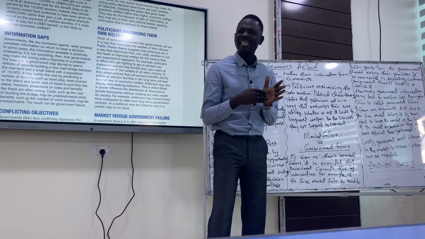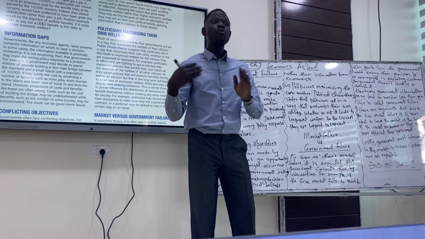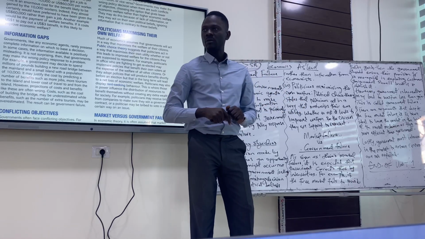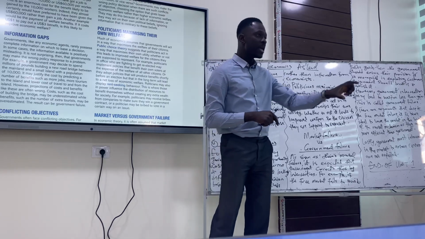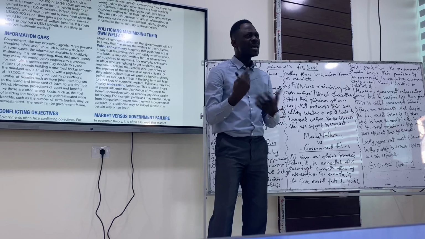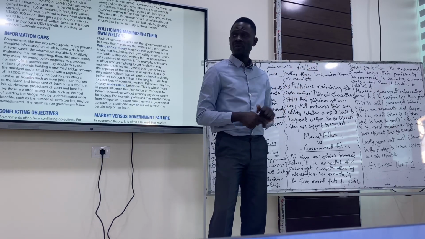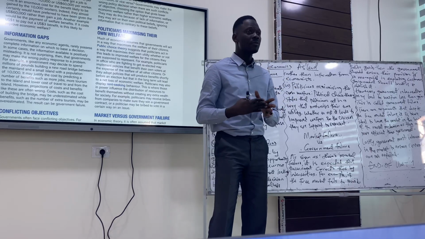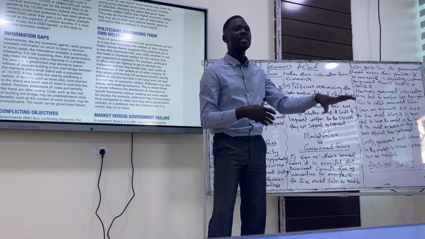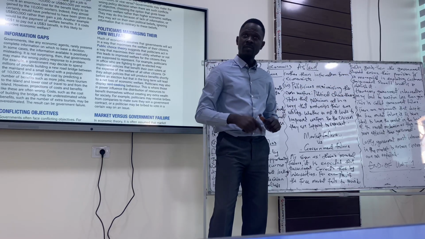So they are supposed to protect us. They are supposed to protect our interest. But when they think more of themselves, rather than we, that they are supposed to protect or to take care of, then it is going to be government failure. So whatever decisions they make, it's based on their own satisfaction. This happens in Africa a lot. A lot of African politicians, a lot of presidents in Africa, they care about their own self. They care about their family. As a result, they leave the society in abject poverty. And that's government failure. Do we get it, please?